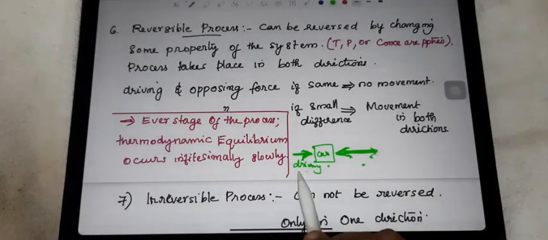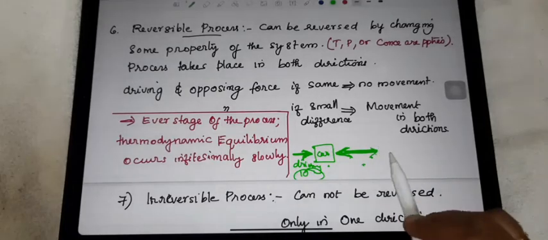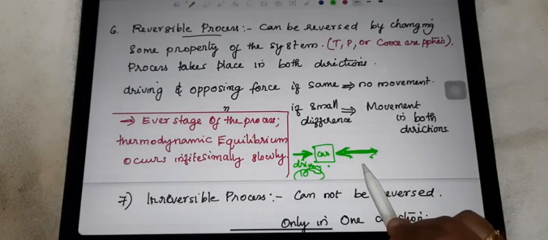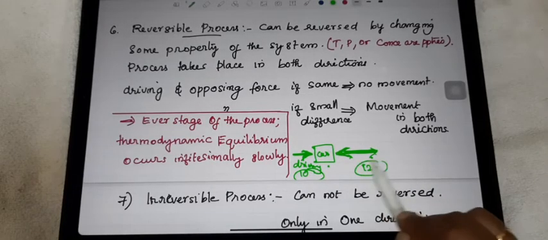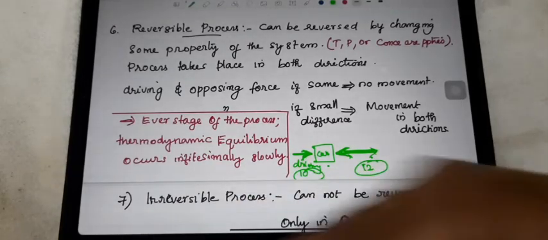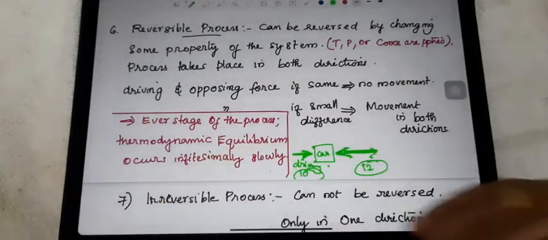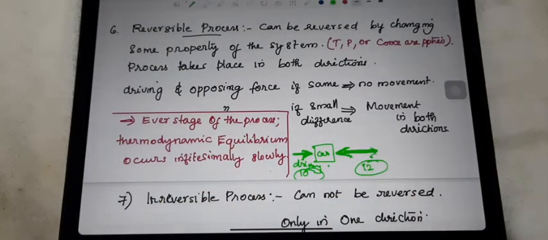If the driving force is 10, and from the opposite side, just imagine 12. So not a big difference between them, a small difference between the driving force and opposing force. At that time, the car moves in both directions. First it moves there, afterwards it moves back. Likewise it goes in both directions.